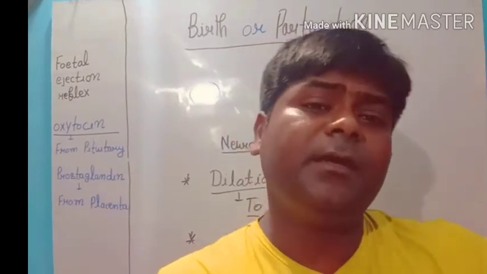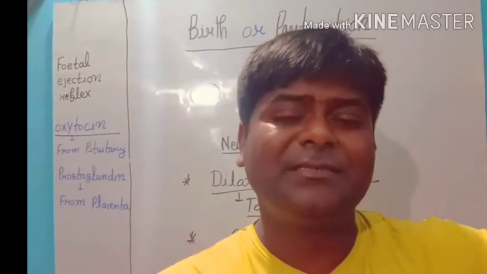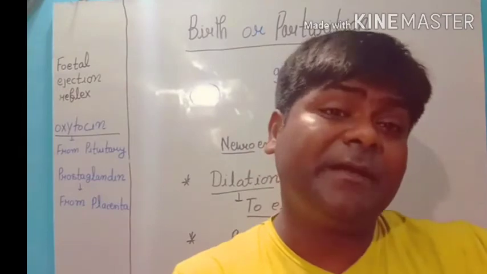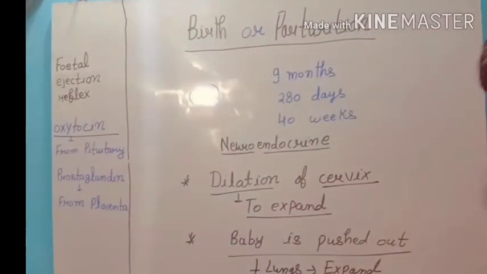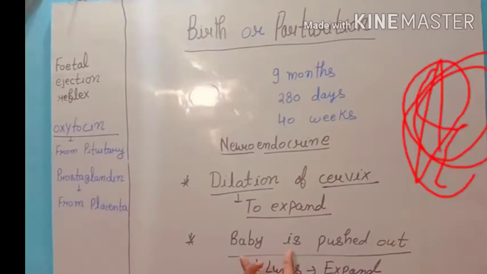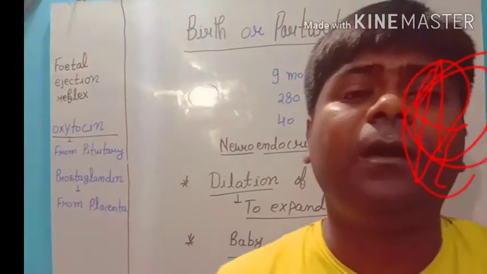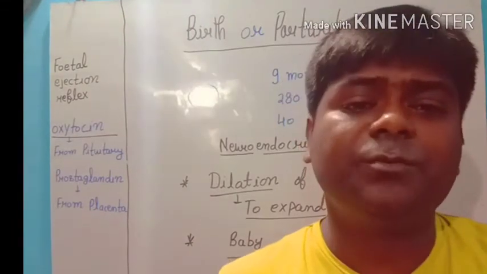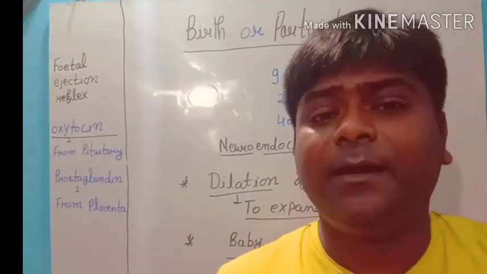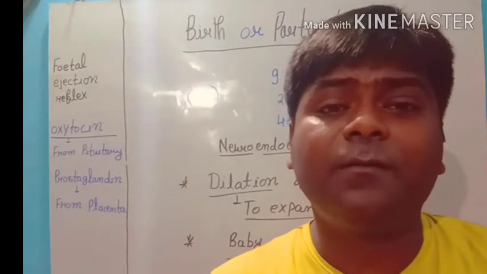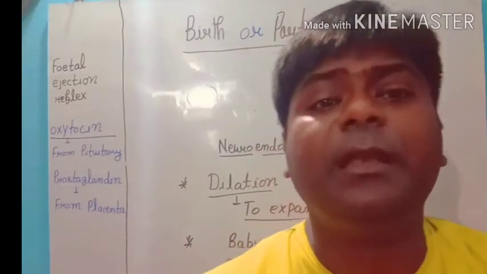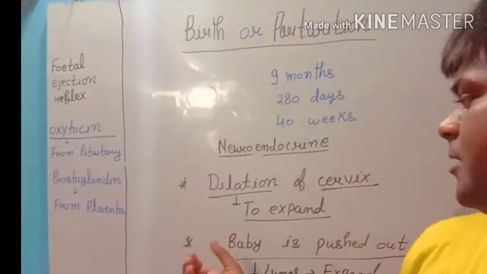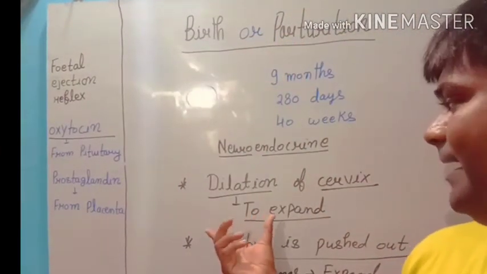Initially the baby had excretion and respiration through the mother's body. Now this is the switch over, and then after this, we have the expulsion of the umbilical cord and other structures which are present. We have that expulsion of the umbilical cord, and in this way we will have a new life. So that is parturition. So here we have dilation of cervix.